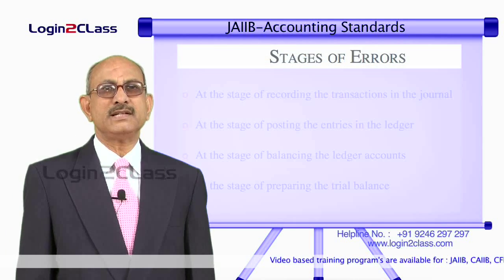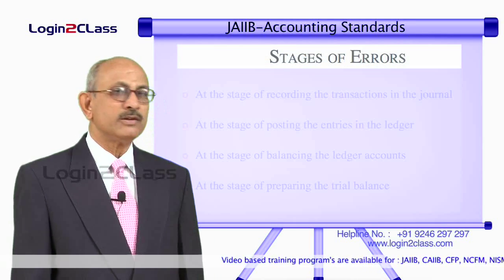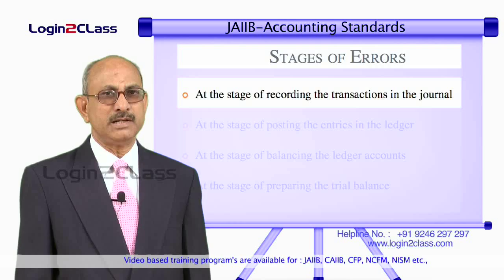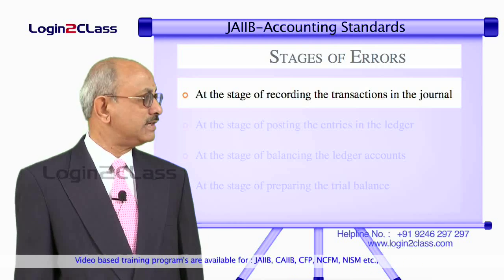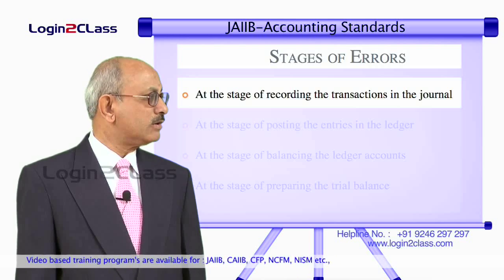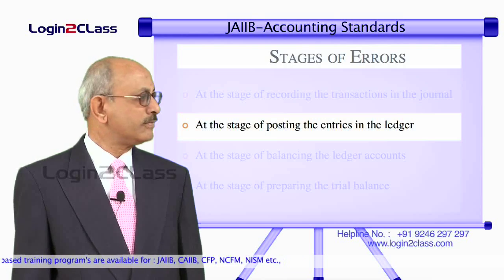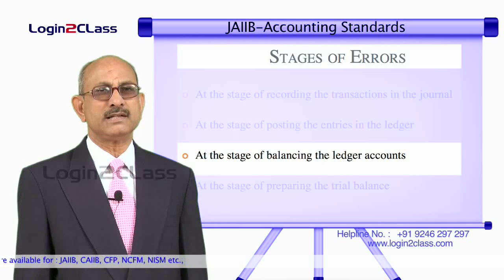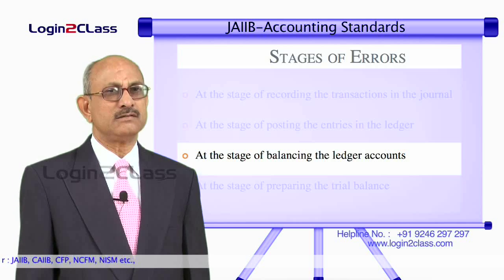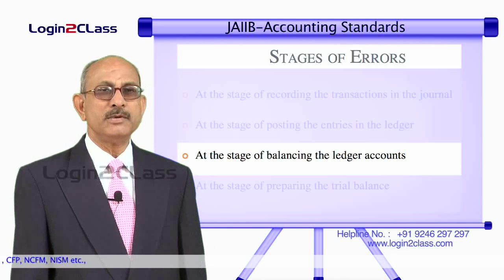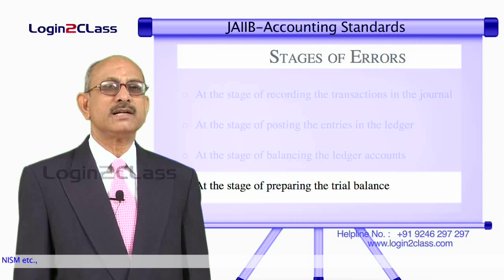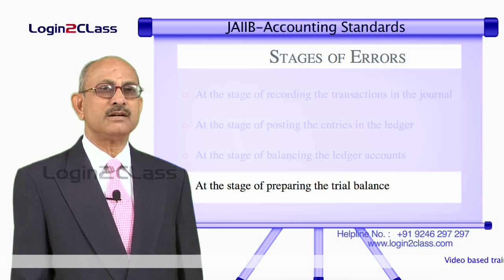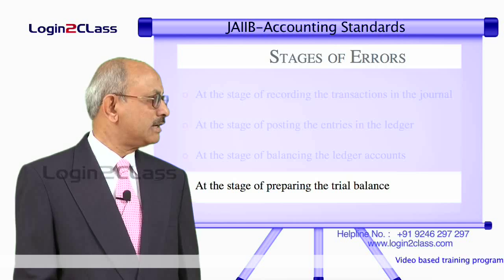As I said, there are different stages at which errors can be detected. Errors can occur at the stage of recording of transactions in the journal, that is the first primary stage called journalization of entries. They can occur at the stage of posting of the entries in the ledger. They can occur at the stage of balancing of ledger accounts, that means totaling both sides of the ledger account and then taking the difference on one side so as to balance both sides. Mistakes can occur at this stage also, or at the time of preparation of the trial balance, that means jotting down the balances of various accounts into a summary sheet known as the trial balance.